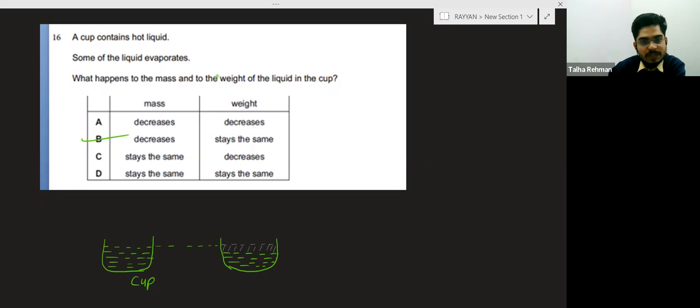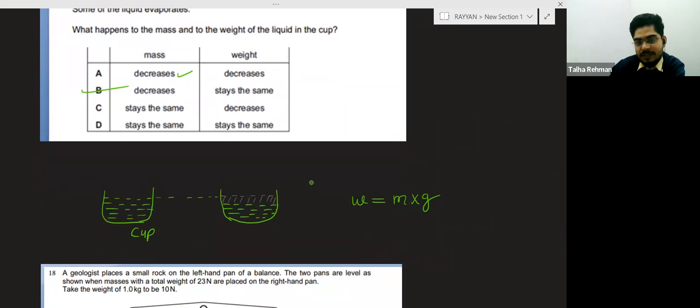So what is the option? Mass will decrease. And weight will... What is weight? Weight is equal to mass times gravitational acceleration, or gravitational field. So if mass is changing, then weight is also changing. So mass is decreasing, and g is constant. So this is the answer.